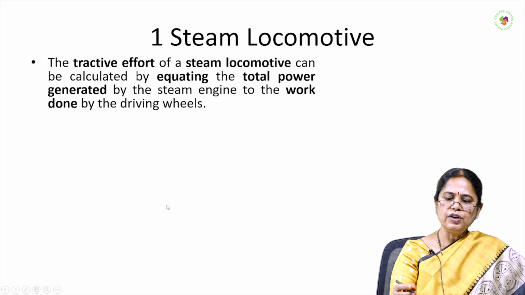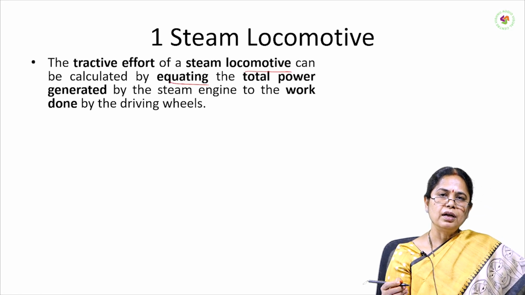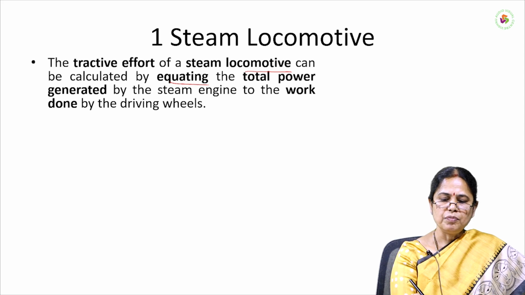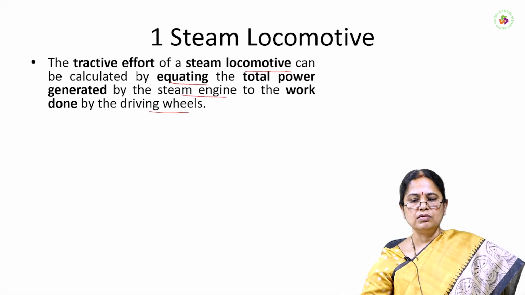Tractive effort for steam locomotive. It can be calculated by equating the power generated by the steam engine and the work done by the driving wheels.